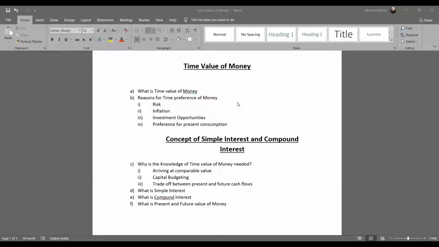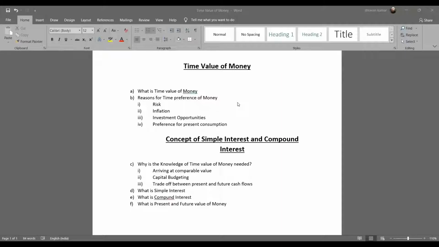So, even before we get into the subject, I'll ask you a question. Say today I'm here and you are there, and I give you 100 rupees. I give you two options. One option being that either you take 100 rupees today, or I give you 100 rupees 1 year down the line or 2 years down the line. Which one would you prefer?